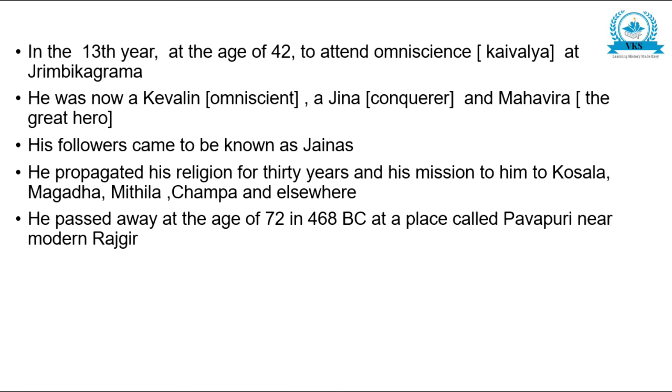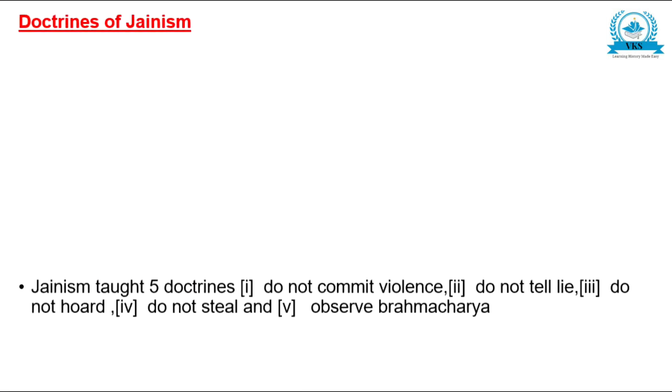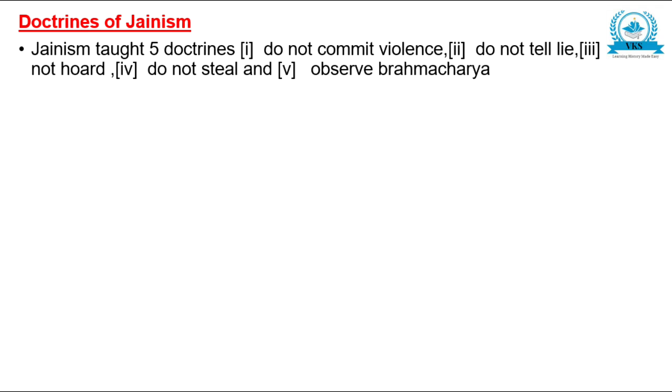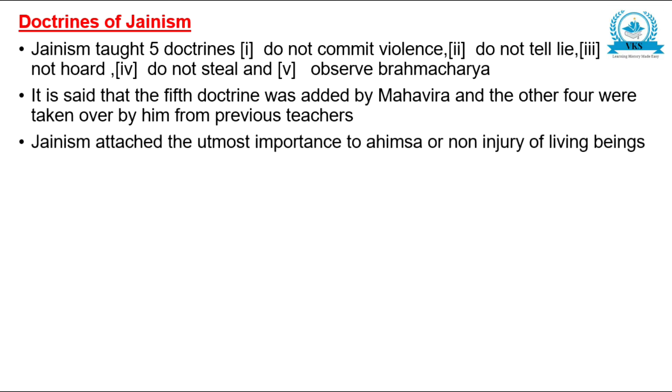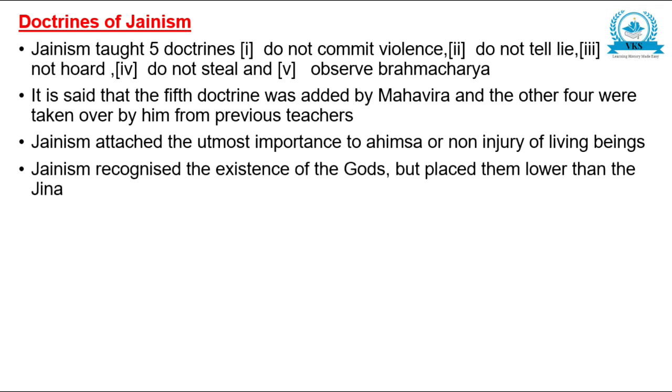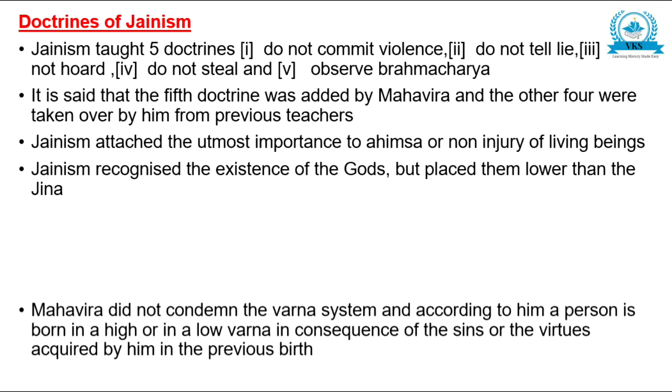So let us see the points once more. The doctrines of Jainism. Jainism taught 5 doctrines: do not commit violence, do not lie, do not hoard, do not steal, and observe brahmacharya. It is said that the 5th doctrine was added by Mahavira and the other 4 were taken over by him from previous teachers. Jainism attached the utmost importance to ahimsa or non-injury of living beings. Jainism recognized the existence of the gods but placed them lower than the Jina.